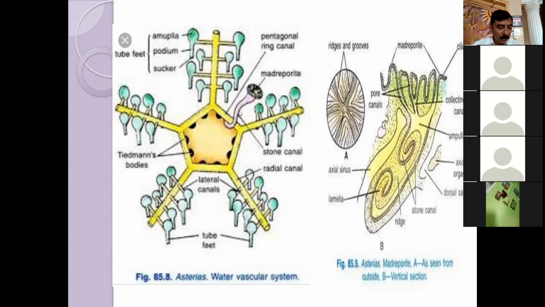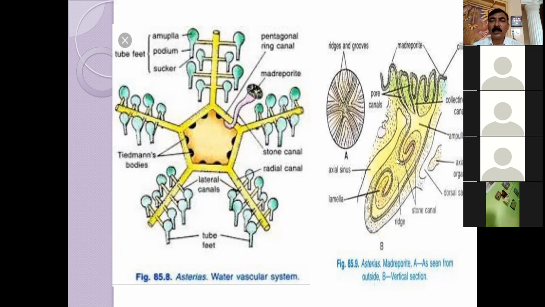After that, the ridge is bifurcated to form spirally rolled lamellae. ये जो दिख रहे हैं, these are the spirally rolled lamellae which are present in the stone canal. This is the total stone canal, and here you will get spirally rolled lamellae, and these are also perforated. These are the structures which are present in the stone canal. Madreporite, ampulla, stone canal. These are the fine, minute structures that I am particularly explaining in this part.